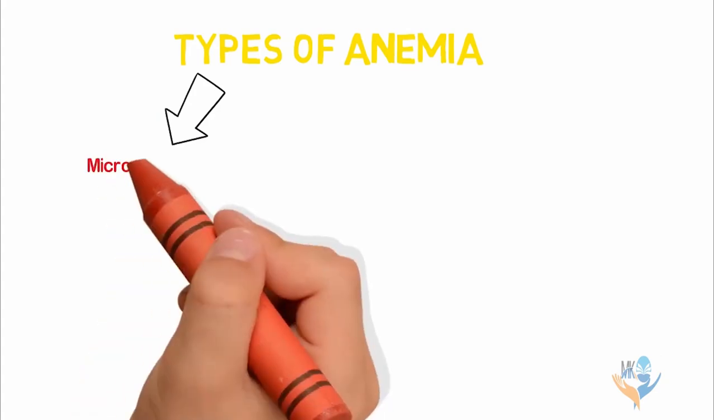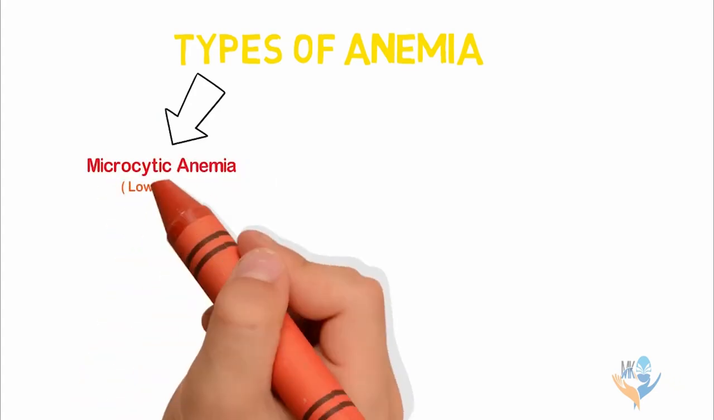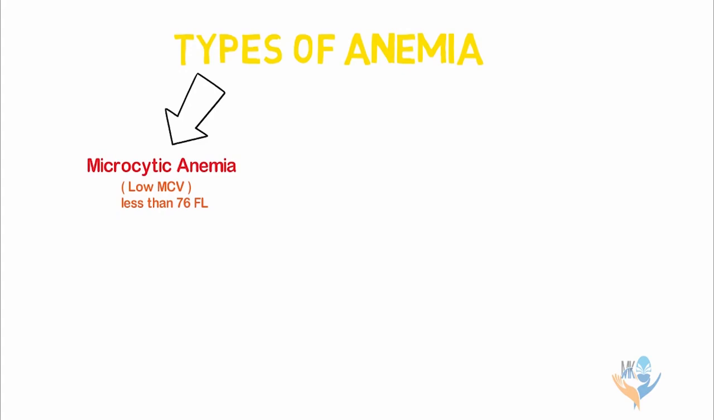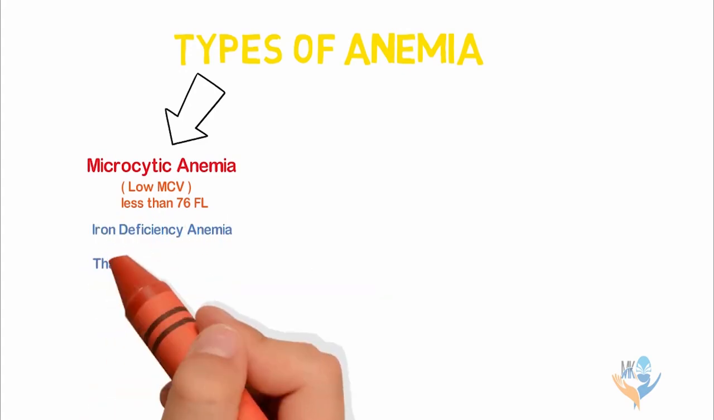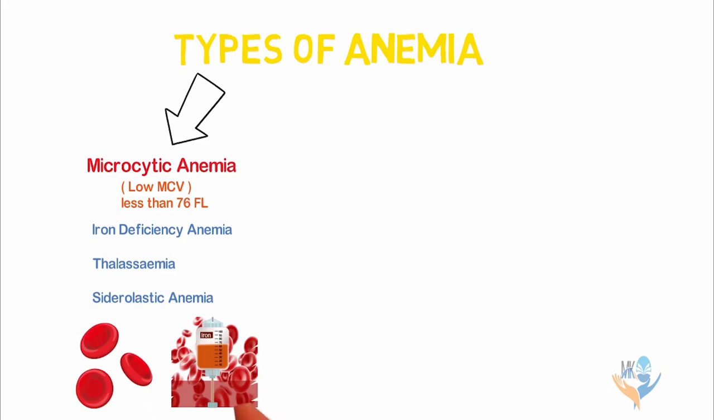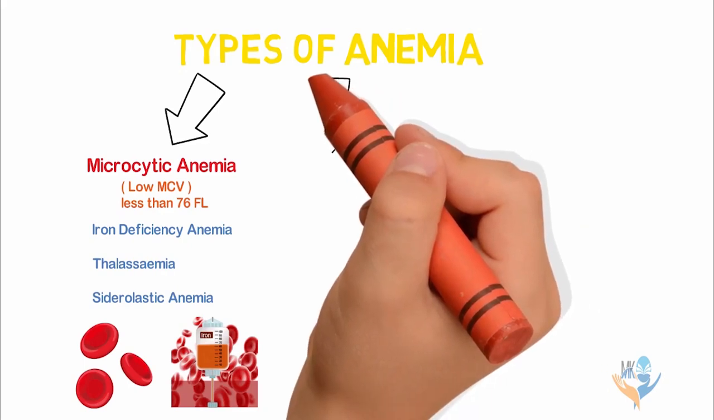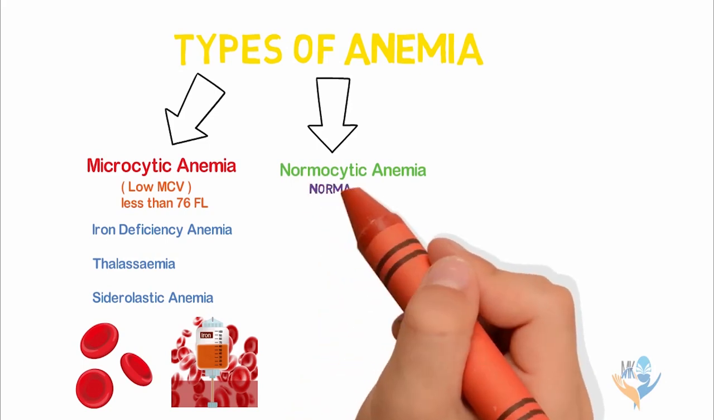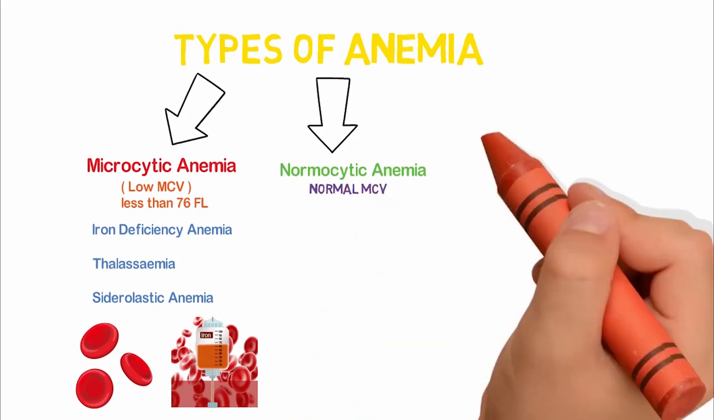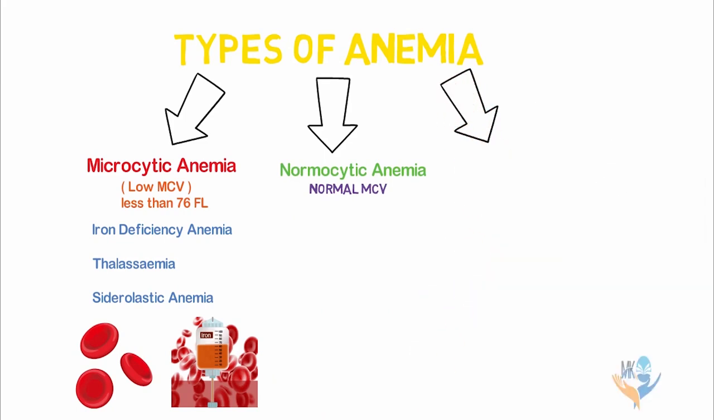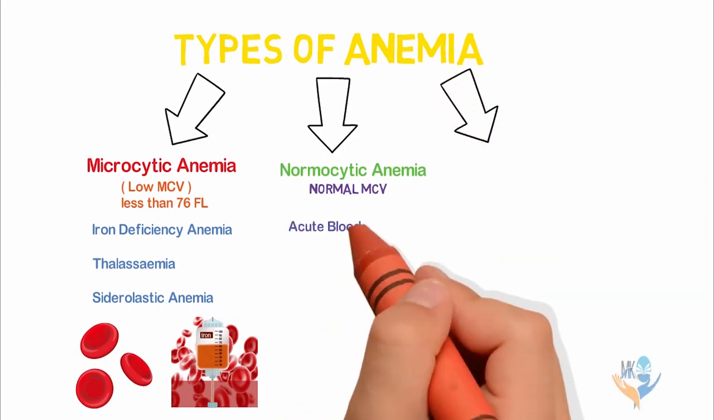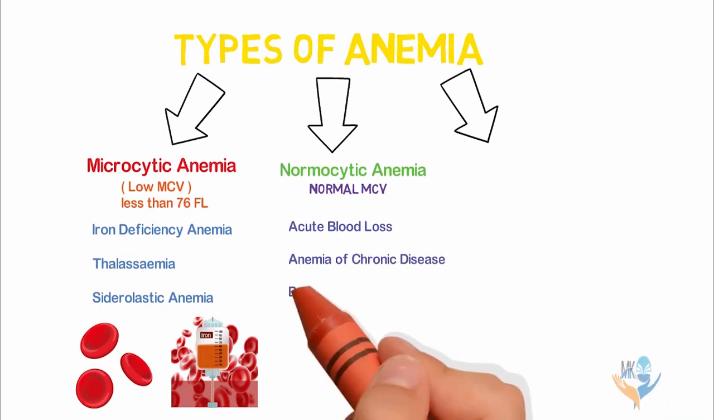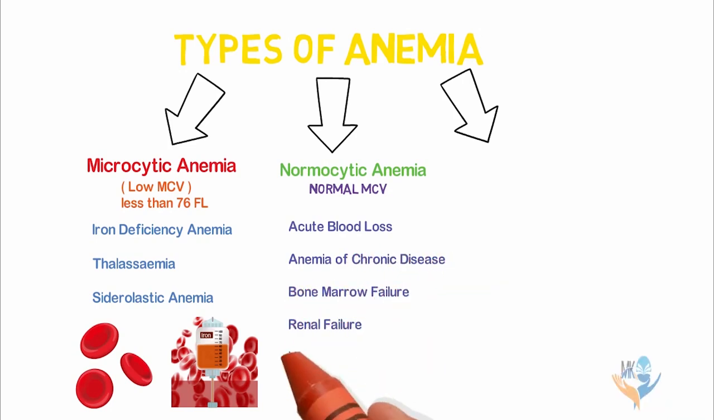First one is microcytic anemia, in which the mean cell volume is less than 76 femtoliters. Examples include iron deficiency anemia, thalassemia, and sideroblastic anemia. Second one is normocytic anemia, in which the mean cell volume is normal, ranging from 76 to 96 femtoliters. Examples include acute blood loss, anemia of chronic disease, bone marrow failure, renal failure, hemolysis, and pregnancy.